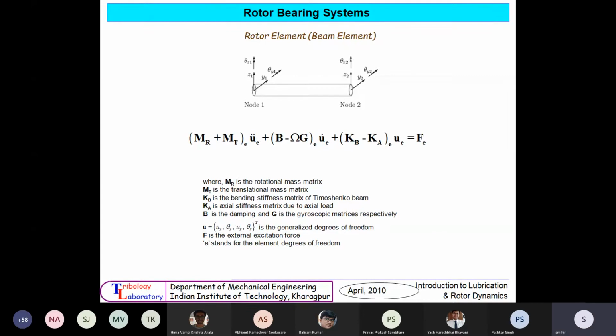Now the equation written here is (MR + MT) ü + (B - ωG) u̇ + (KB - KA) u = F, where u is actually the x I was writing before. There are 8 values for u, then the damping B minus omega G, then the stiffness matrix KB minus KA, equal to the force F of this element. Subscript e stands for element.